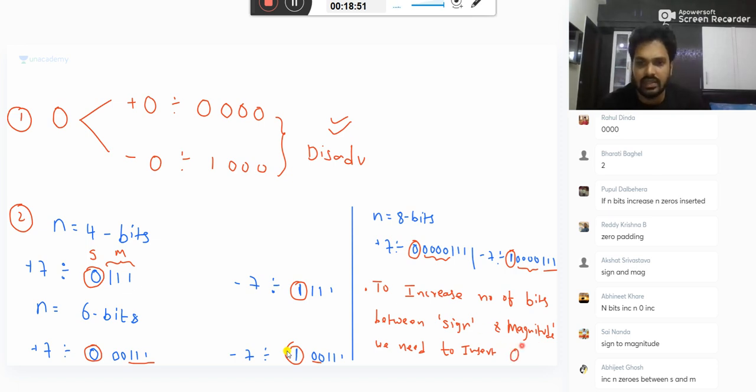So extending the range is not easy. Extending the range is not easy in this representation. These are the disadvantages of this representation. Everybody, is it clear? Can I move further?